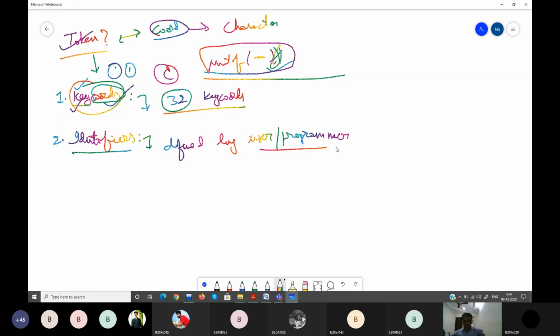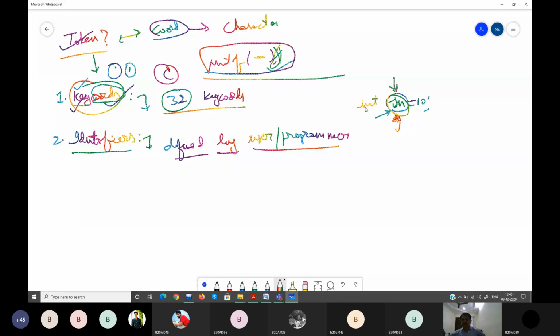Let us say I want to declare a variable of type int. I write int sn. This is called an identifier. So identifiers are defined by the user. This is a kind of variable, and instead of i or j, I use this. Is there a way that C allows you to form the name of your identifier?